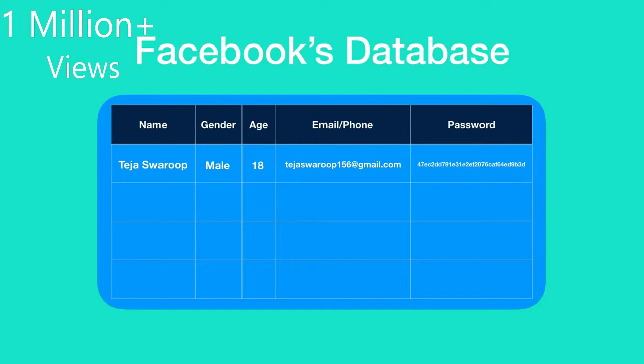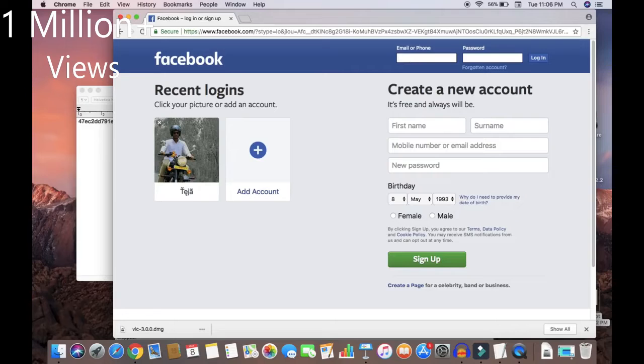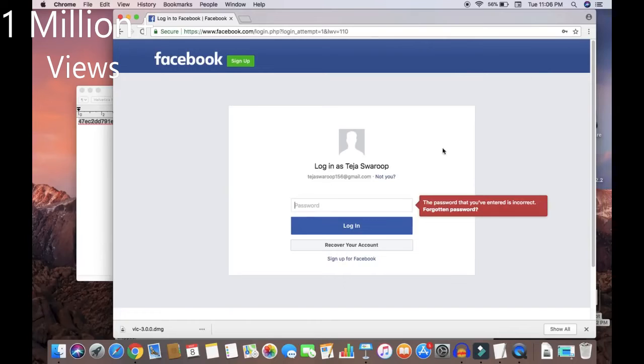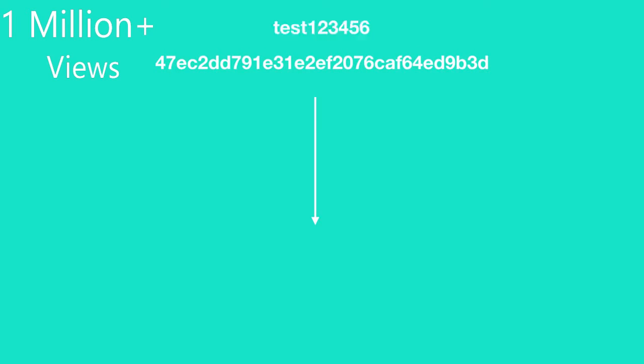Now suppose Facebook had a data breach, and hackers managed to gain access to Facebook's user info, which included their name, age, gender, email, and password. Though hackers have this information, they will not be able to log into any specific user account because the password is encrypted. If the hacker tries to log into any specific user account with the hashed password, he will not be provided access. He only needs to enter the password, which is in plain text form. So what does the hacker do now? Intuitively, the only possible way is to reverse the hash into its plain text form.